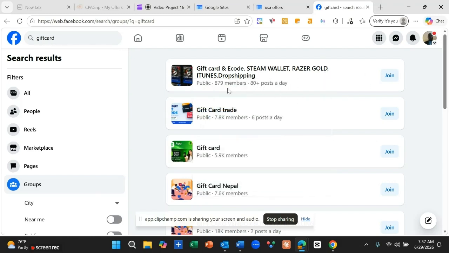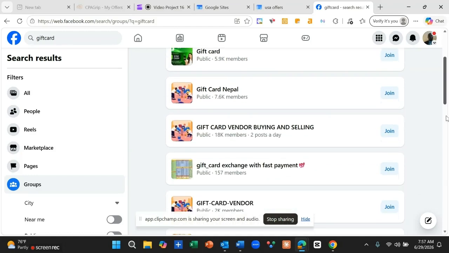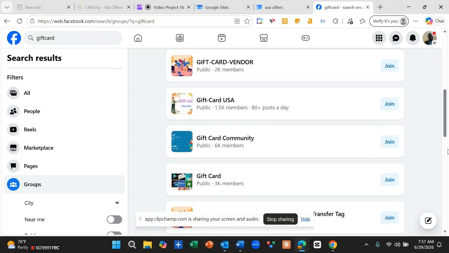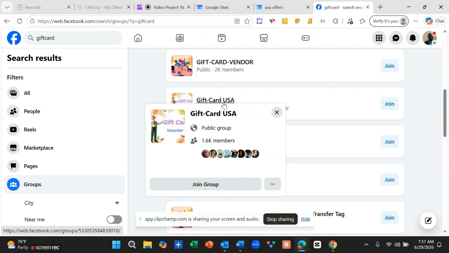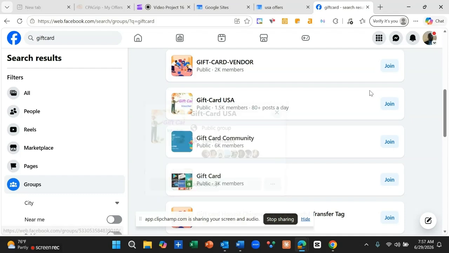So this one is 789 members. This is 7.8 thousand members, and the posts here are 6 posts daily. So let's move down and see other groups. So this is 1.5 thousand members, and in a day they are sending 80 posts. In addition, this is from the USA, and you know your offer is from the USA. So you click on this one, you join this one. So we move down again.